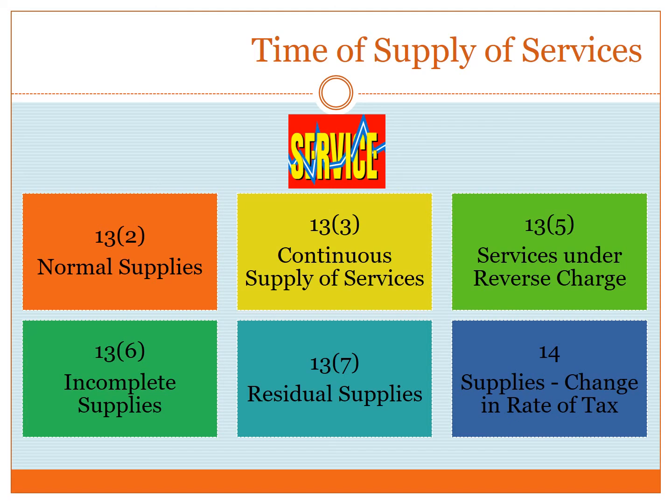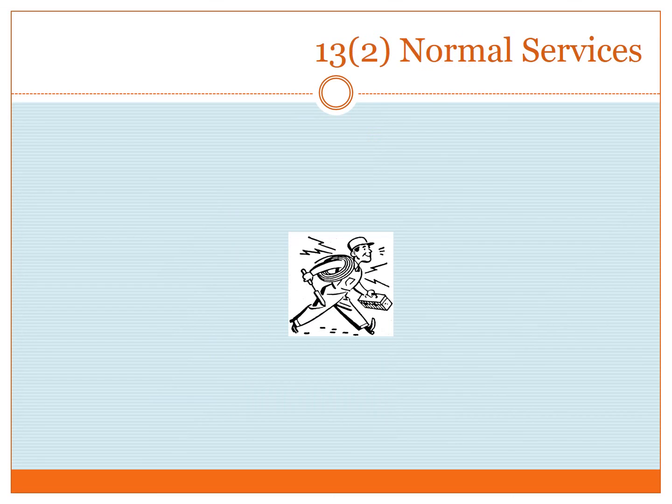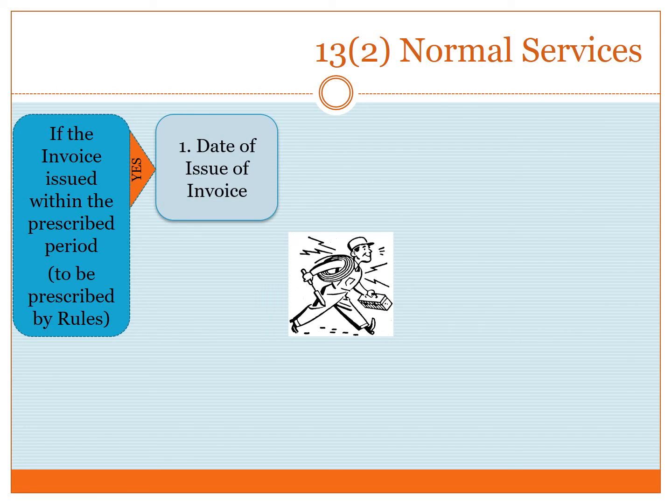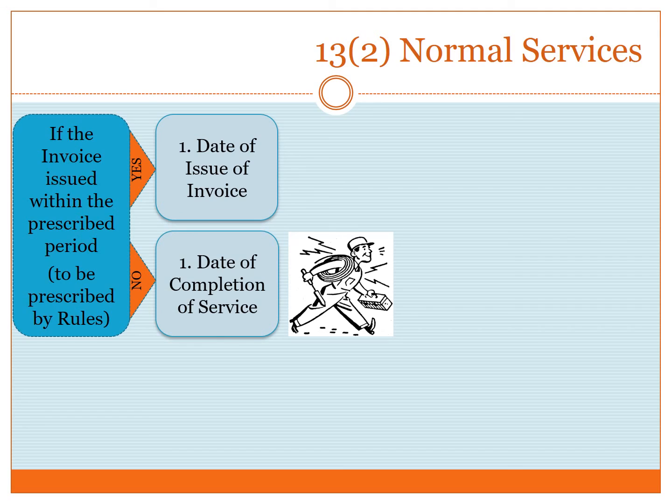In the previous portion of this video, we have been discussing about the time of supply of goods. Now, let us move on to the time of supply of services, which are dealt in 6 categories. To find out the time of normal supplies, we have to first find out whether the invoice has been issued within the prescribed period, which is going to be prescribed under the rules. If our answer is positive, then date of issue of invoice is to be considered. Otherwise, we have to consider the date of completion of service.